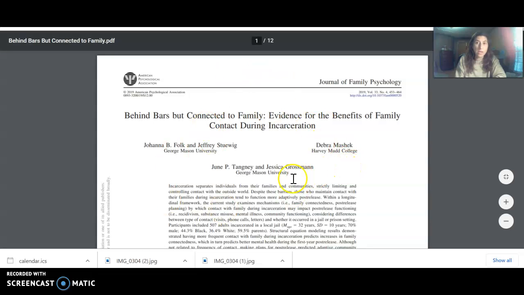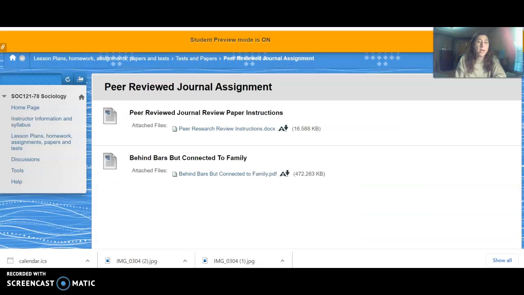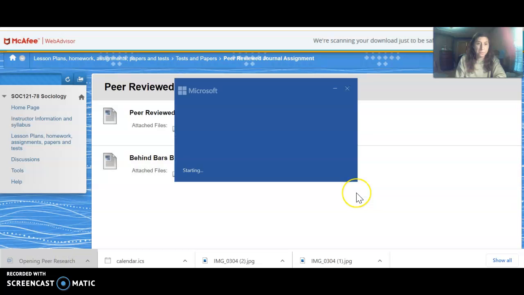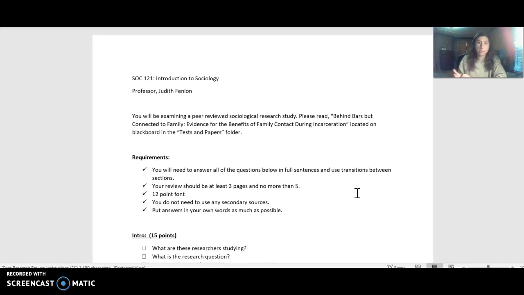Okay, so you need to read this. And I will show you what the instructions look like. So let's open that up. Okay. So you will be examining a peer-reviewed sociological study. That is the article that's in this file called Behind Bars but Connected to Family: Evidence for the benefits of family contact during incarceration. This study is about, exactly as it says, the benefits of being connected to your family while incarcerated.